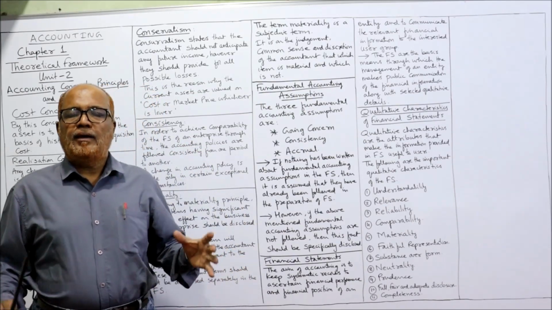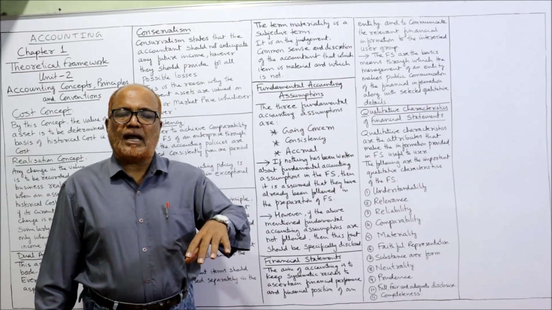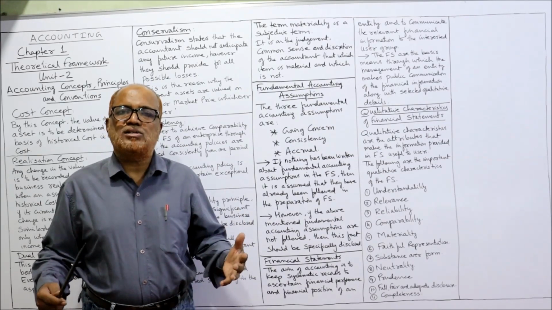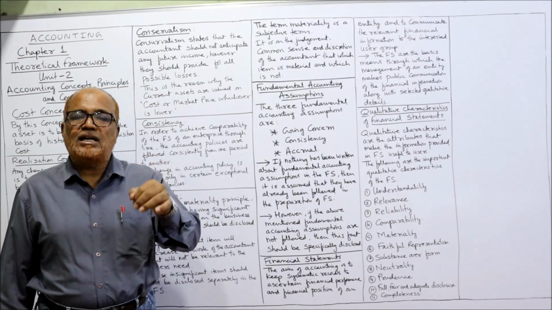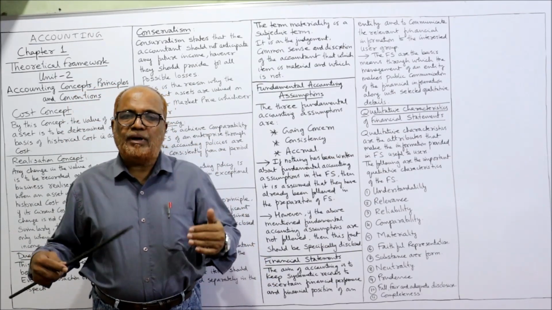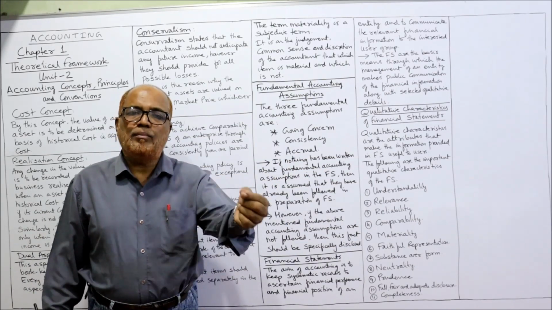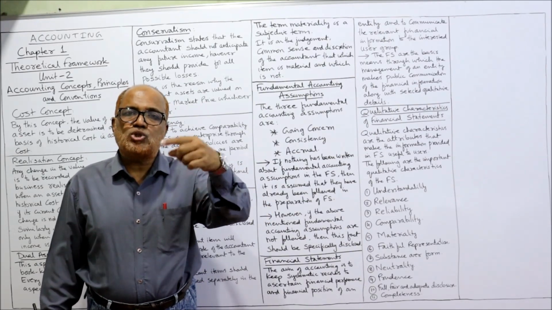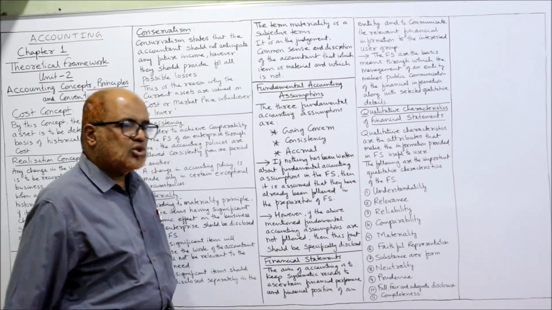Sometimes what will happen? A business has acquired a property. That means the property has already been transferred, but the legal formalities are still pending. Registration, etc. is still pending. So whether we should record it or not, here we should see whether the business is getting the benefit of that property or not. Yes, the benefit is being obtained by the business because it has purchased. The only thing pending is registration. The legal form is not completed, but we should record it because substance should come first, legal form should come next.